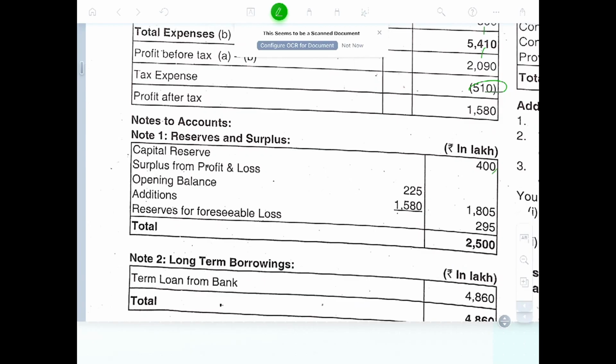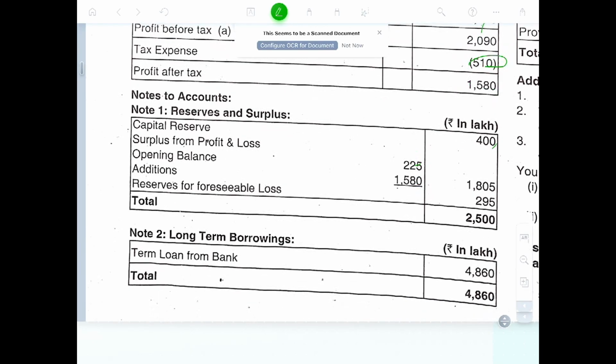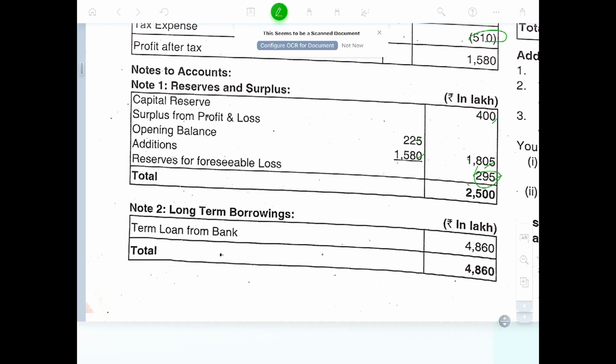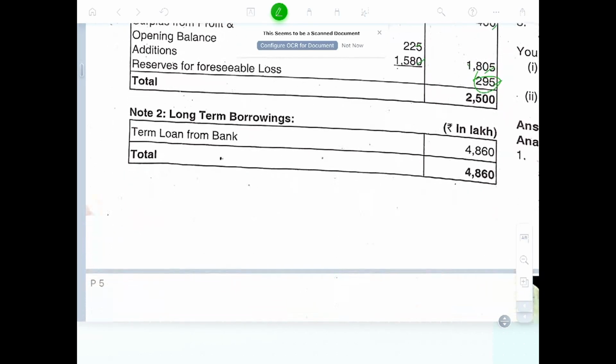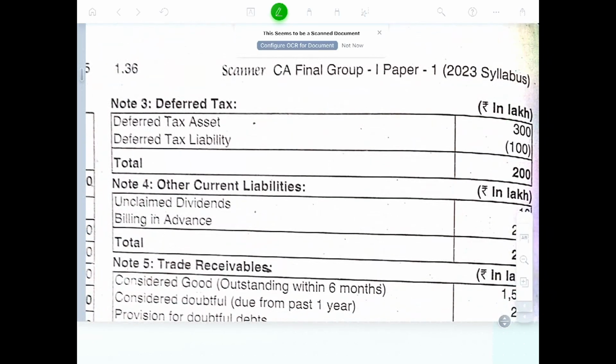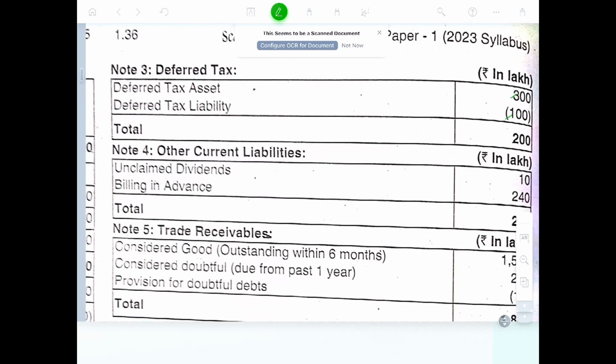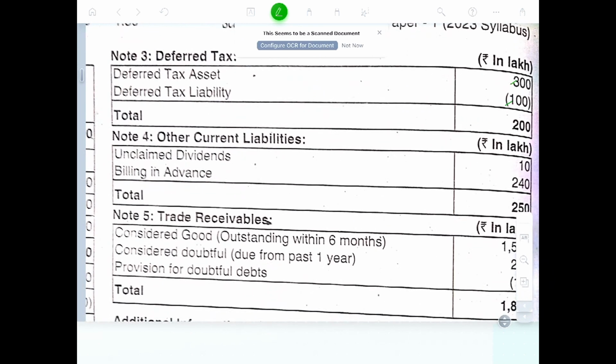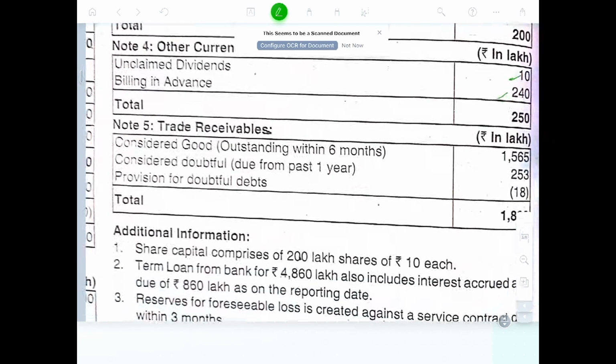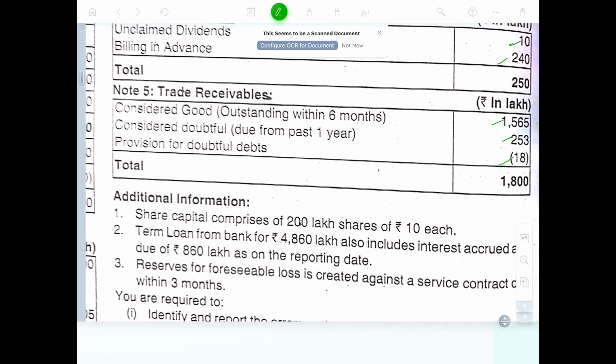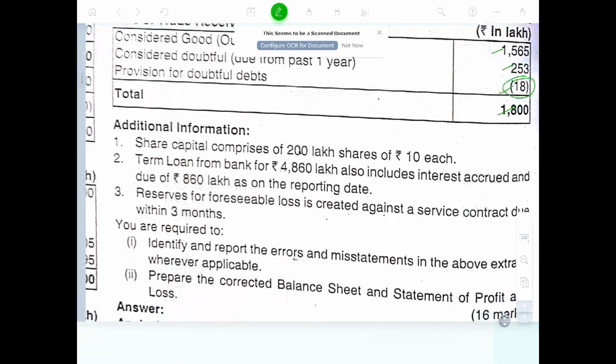Notes to account: capital reserve, opening balance plus addition 1.8, reserves for foreseeable loss 1, so 1 plus 1.8, total 2.8. Long-term borrowings 4,850. Deferred tax asset 300 minus 100, 200. Current liability: unclaimed dividend, billing in advance 240. And trade receivable considered good 5. Considered doubtful 253. Provision for doubts 18, so 1,800.